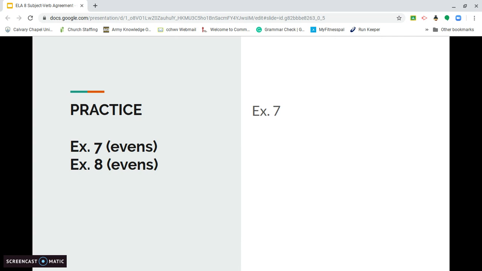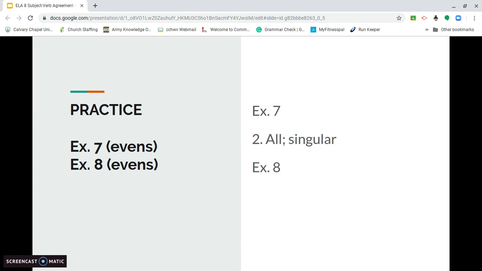In exercise 7, it asks you to write the indefinite pronoun and then whether or not it's singular or plural. So number 2, "all of the needed information is printed in the lab manual." The indefinite pronoun is all, and it is singular. So go through the rest of the evens, and all you have to do is find the indefinite pronoun, write it down, and say if it's singular or plural.